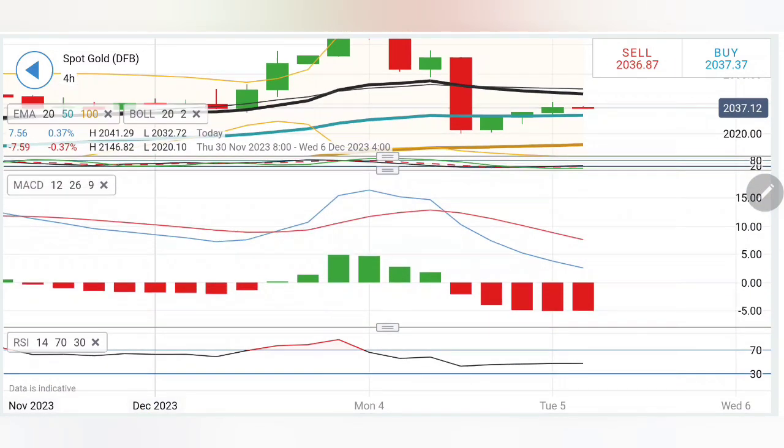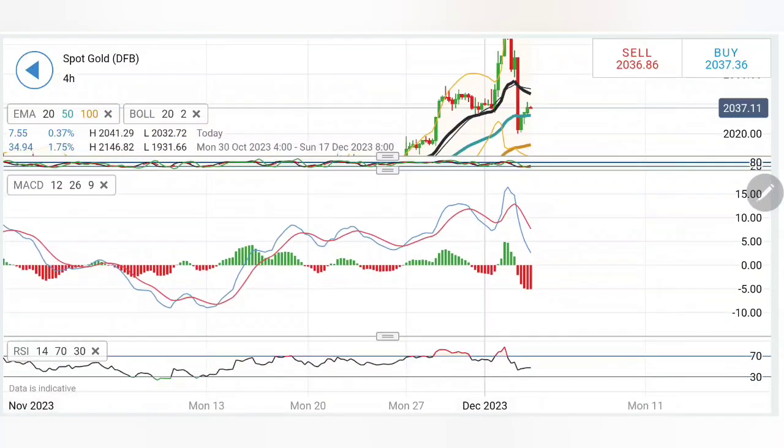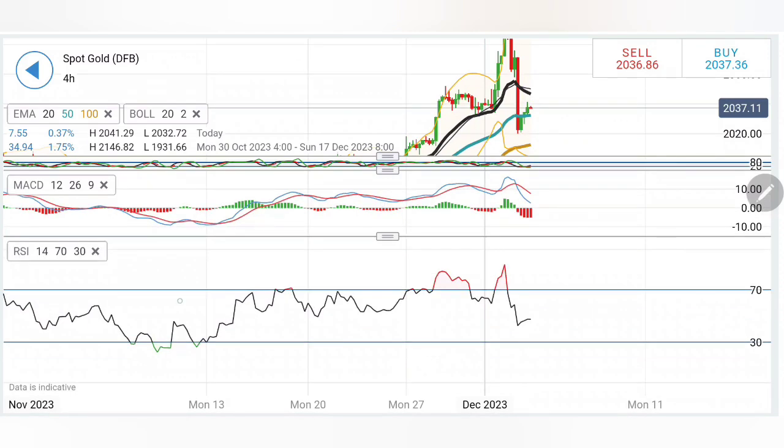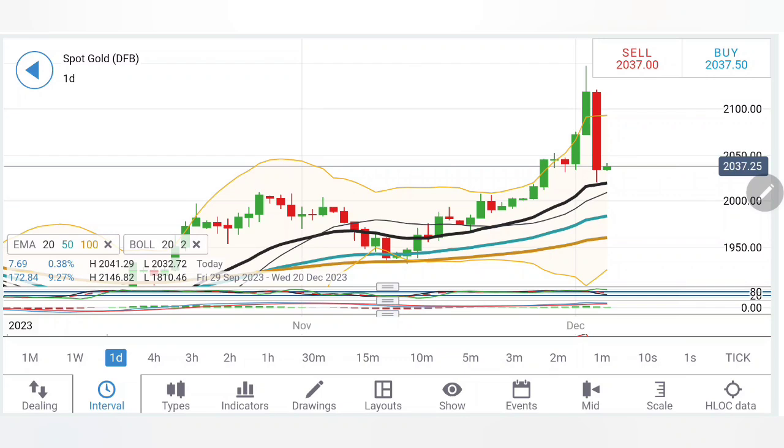Stochastic at oversold levels, trying to recover. MACD trading with divergence and bearishness, and RSI is staying flat here. Now, if you observe the MACD, extreme divergence is observed, which means it can converge a bit, and that is why we are looking forward to a few more green candles from here, where the divergence reduces, and then again we can see bearishness here. RSI is almost flat.